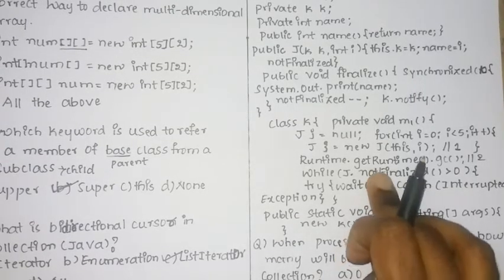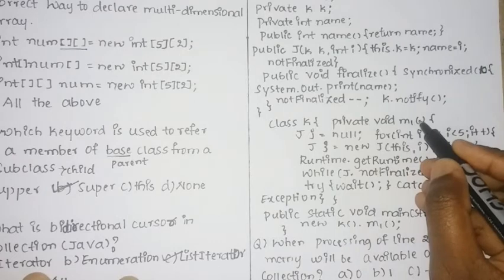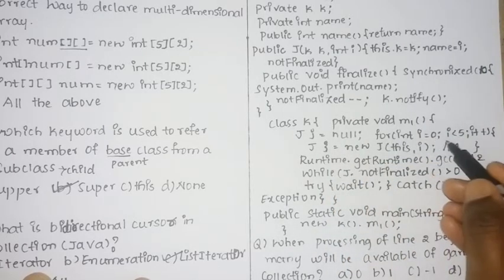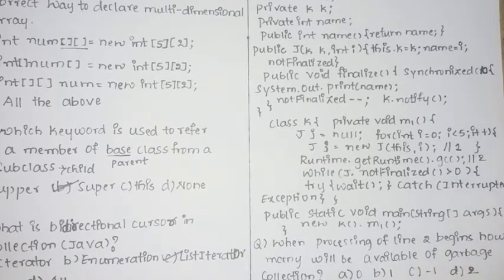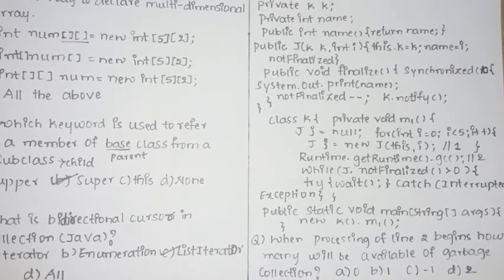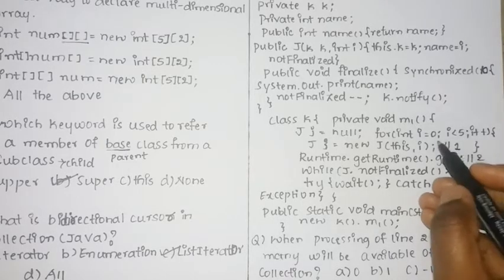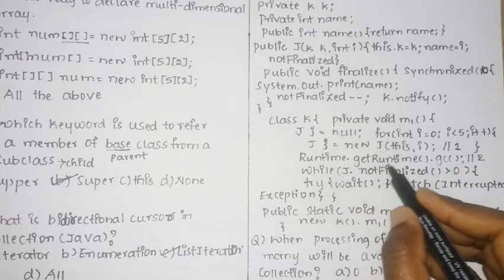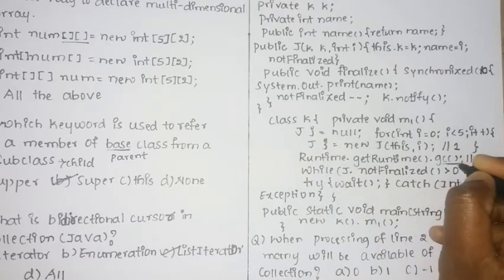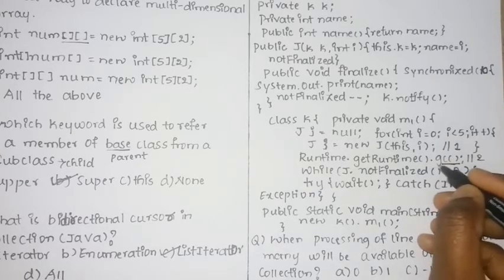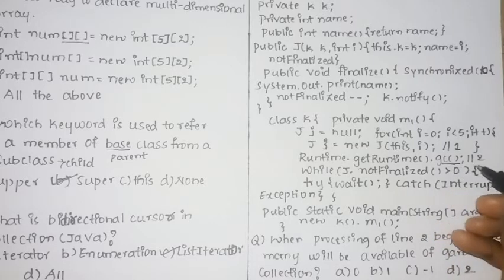You can see here, it is private void m1(), then J j = null, then you are starting with i = 0. We shall quickly see what the question is. We are at the m1 function and the question is, when processing of line 2 begins, how many objects will be available for garbage collection? Here you can see this is the first line they have mentioned, and then Runtime.getRuntime().gc(). It is calling the garbage collector function. So this is line 2. At this point, how many will be available for garbage collection?